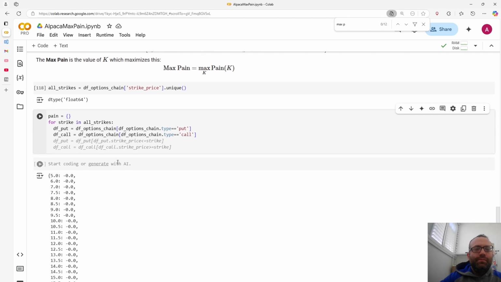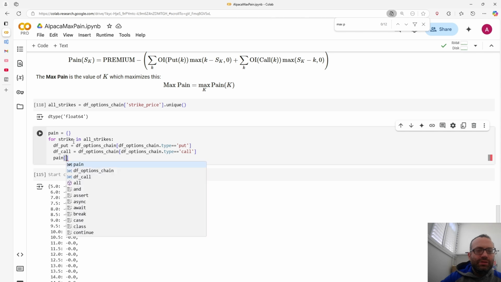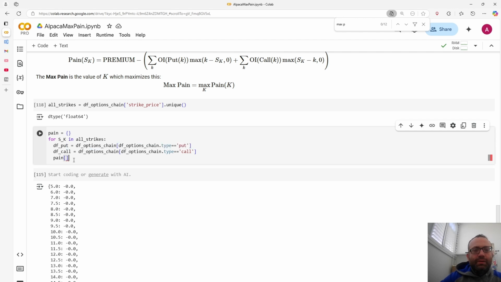So now let's do this thing. We'll do pain at, let's use the same notation, sk, stock, when the stock price is at that strike, to differentiate from the strike of the contract itself. So I'll do pain sk equals...